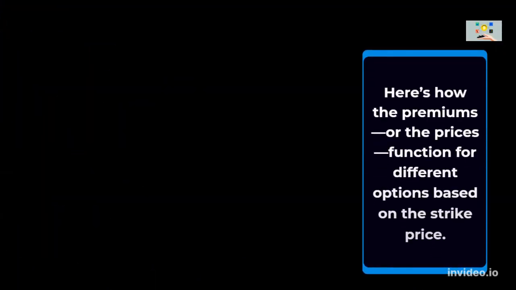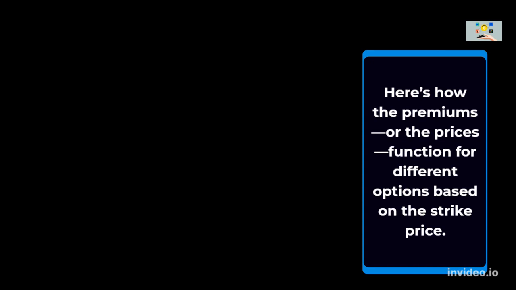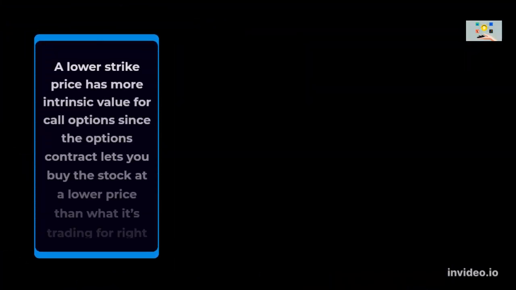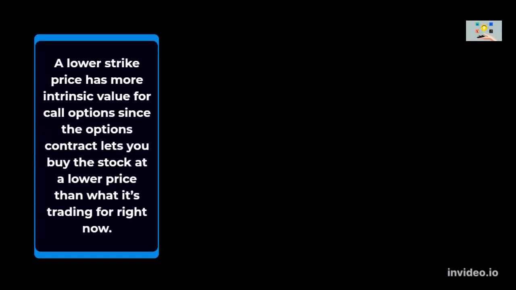Here's how the premiums, or the prices, function for different options based on the strike price. When trading options, you pay a premium upfront, which then gives you the option to buy this hypothetical stock, call options, or sell the stock, put options, at the designated strike price by the expiration date. A lower strike price has more intrinsic value for call options since the options contract lets you buy the stock at a lower price than what it's trading for right now.